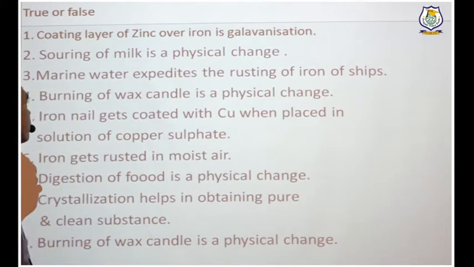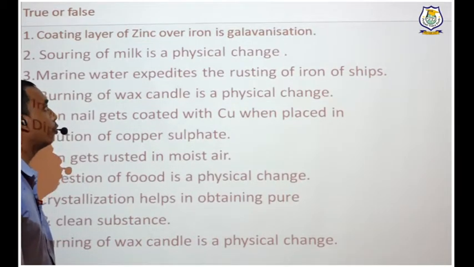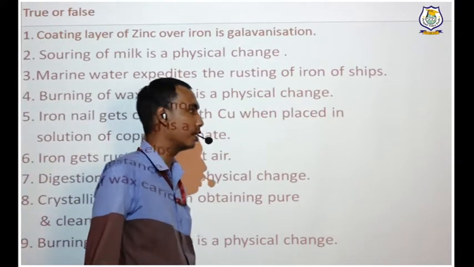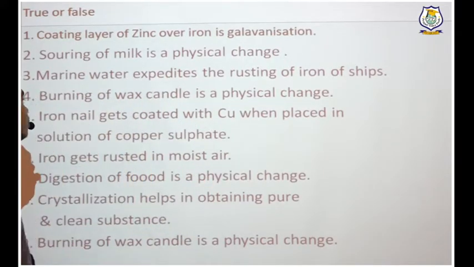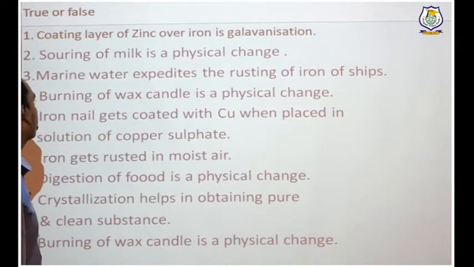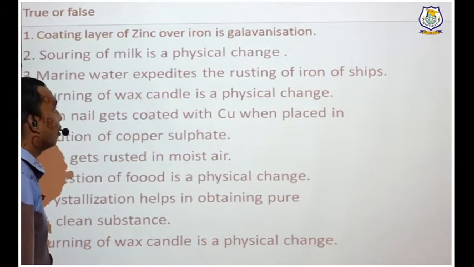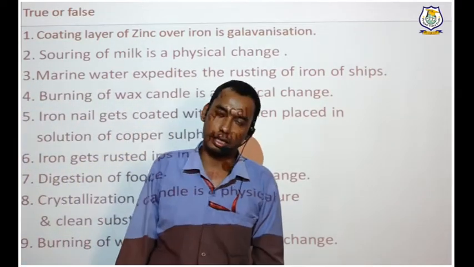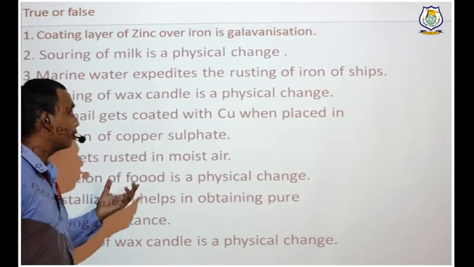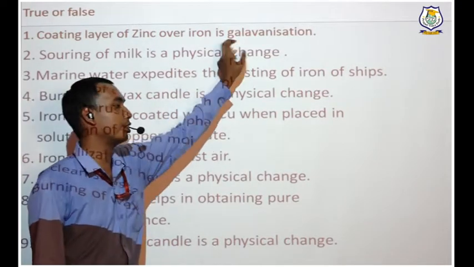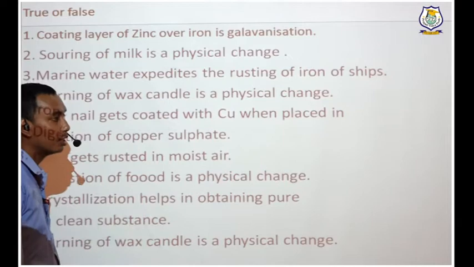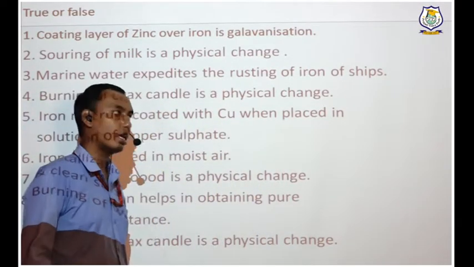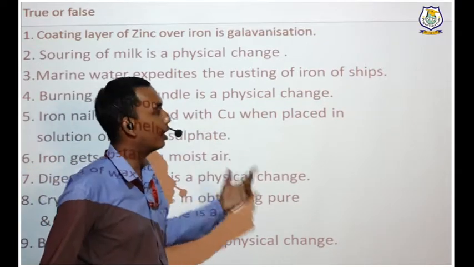Now the first question is, coating layer of zinc over iron is called galvanization. I'm going to repeat it again and again so that if it is not visible, you will be able to listen to it properly. So what are they asking? They are asking simply, what is galvanization? Is galvanization coating zinc over iron? How many say it is true?